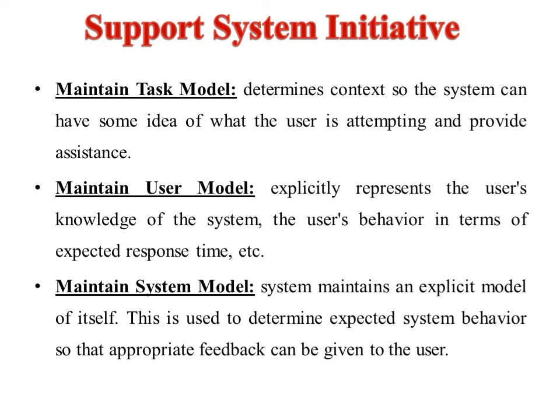Support system initiative is telling about how the user needs some kind of assistance to use the system. So it needs a task model. Second one is the user model, which is representing the user's knowledge of the system and how the user will behave according to the behavior of the system. It has to have the expected response time. Okay. Next one is the system model, which is the explicit model that is used to determine the expected system behavior, so that the feedback can be given to the user according to that.